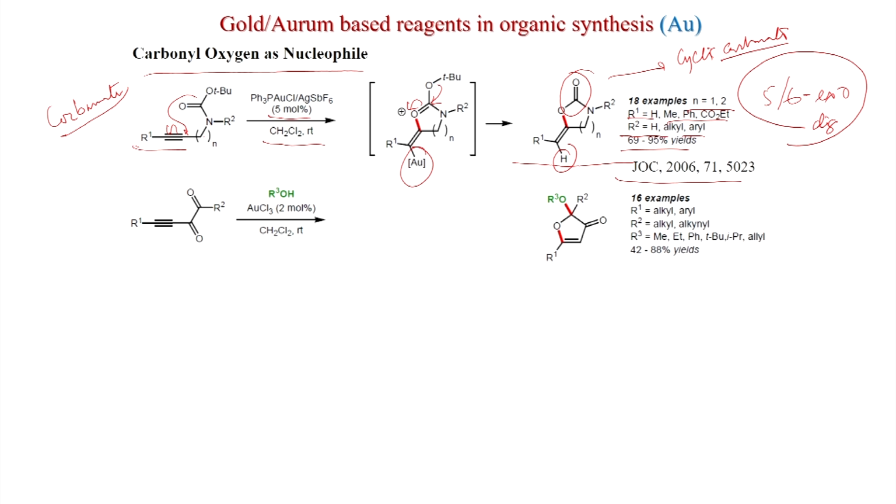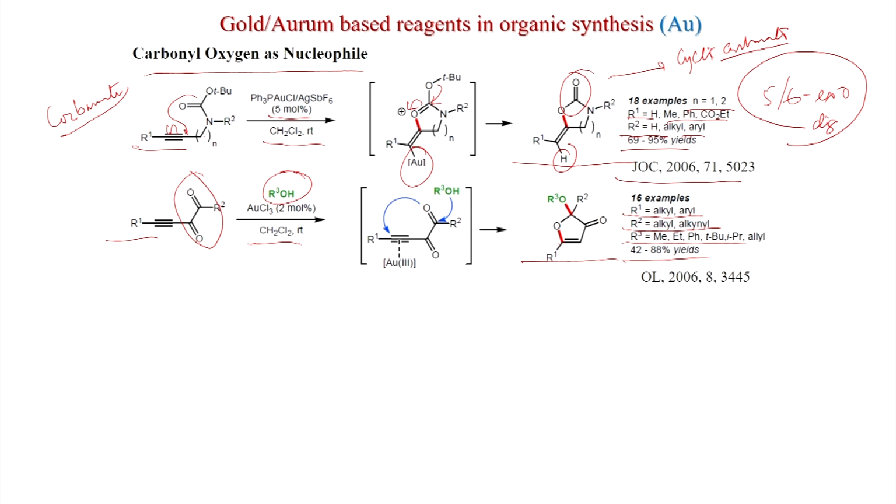Another reaction, if you have a triple bond and a diketone motif, of course you have to add additional alcohol, with gold chloride 2 mole percent in dichloromethane, you get this 5-member ring formed, and as you can see, red are newly generated bonds. So there are 2 carbon-oxygen bonds formed, and R1 can be alkyl, aryl, R2 can be alkyl, alkynyl, R3 is methyl, ethyl, phenyl, tertiary butyl, isopropyl, allyl, and the products are formed in 42 to 88% yield.